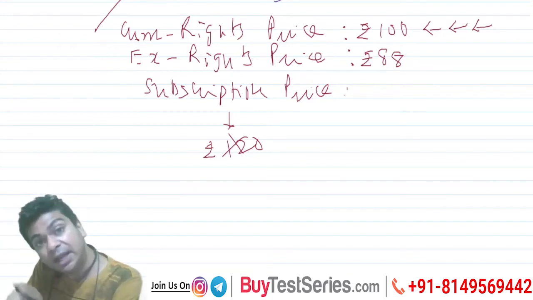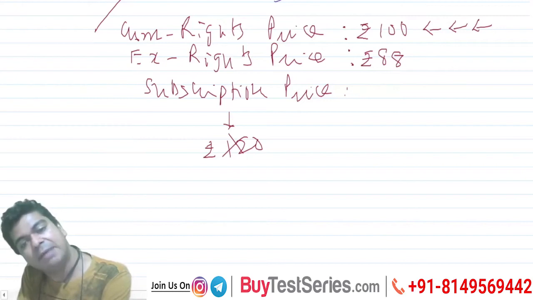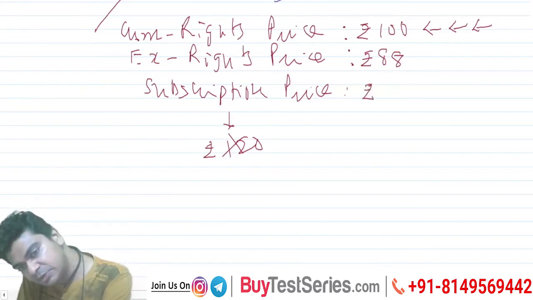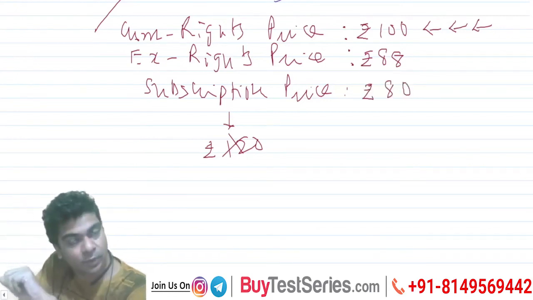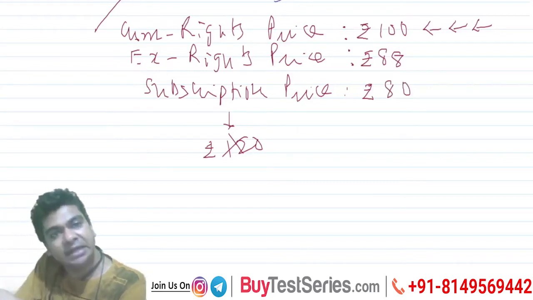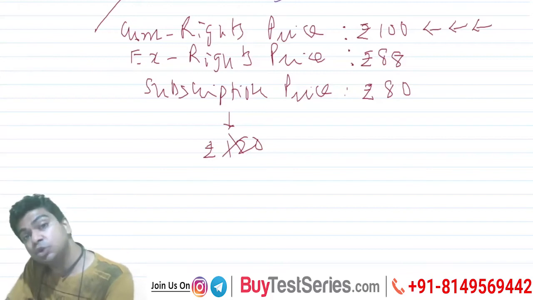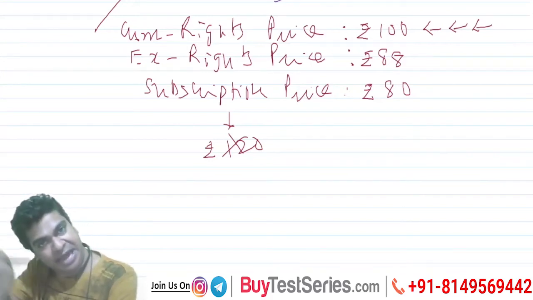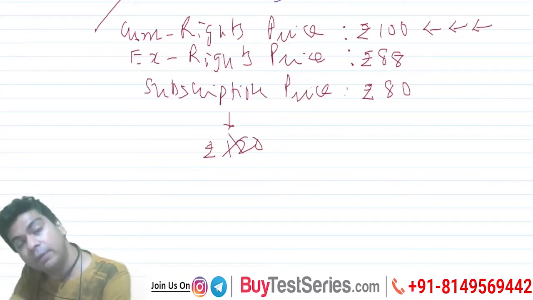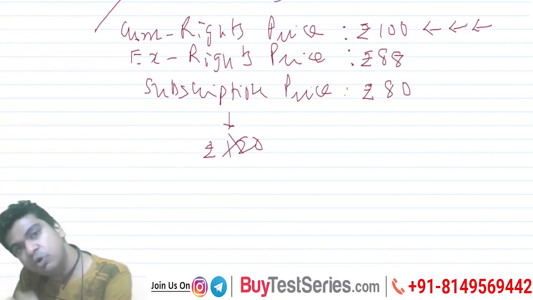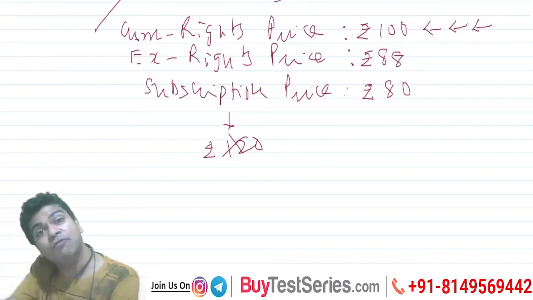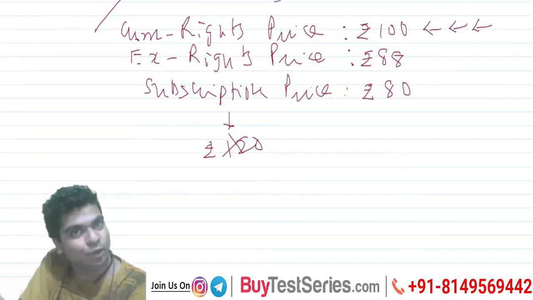I mean discount to the current market price. For example, I tell you that the subscription price is 80 rupees. Let us say you are very much satisfied by your investment in my company. Now I am suggesting to you that the share is right now trading at 100 rupees on the stock market, but if you want to apply for the rights, I am offering my own share at 80 rupees.